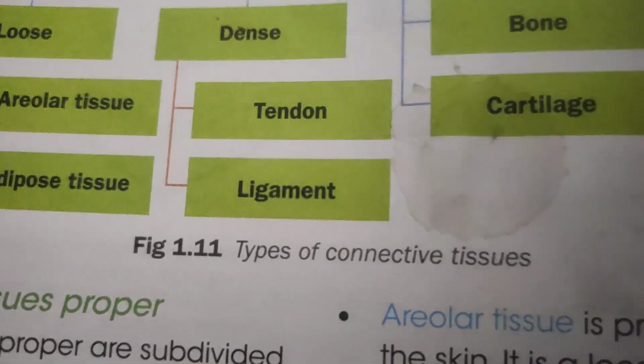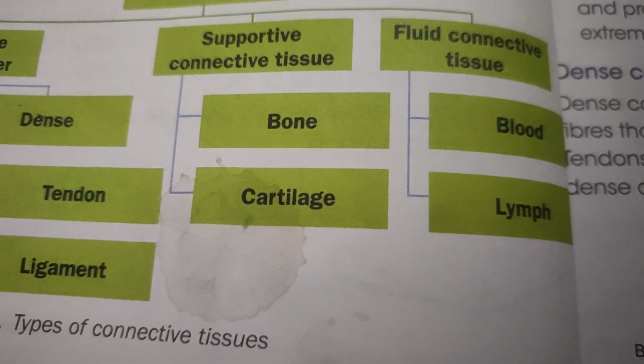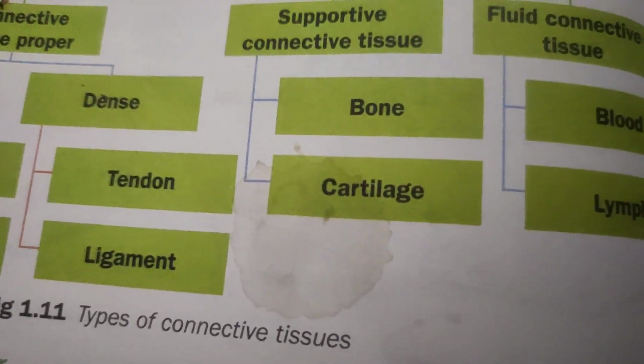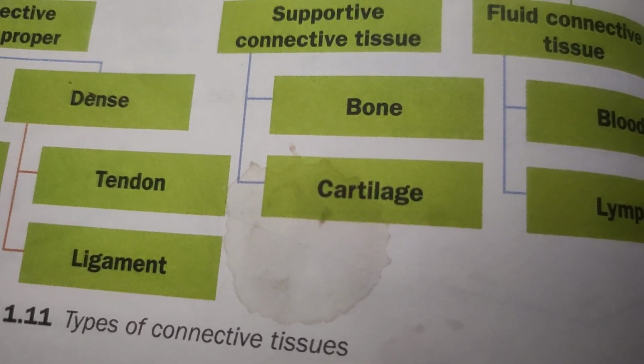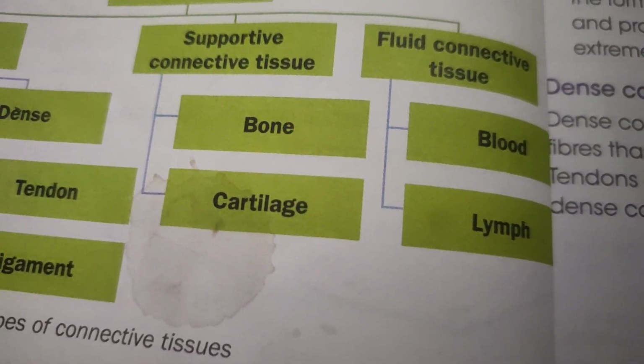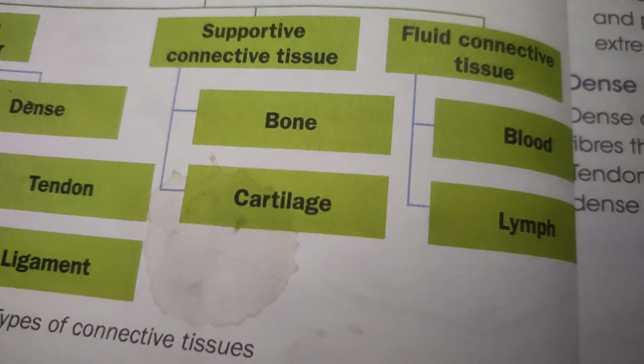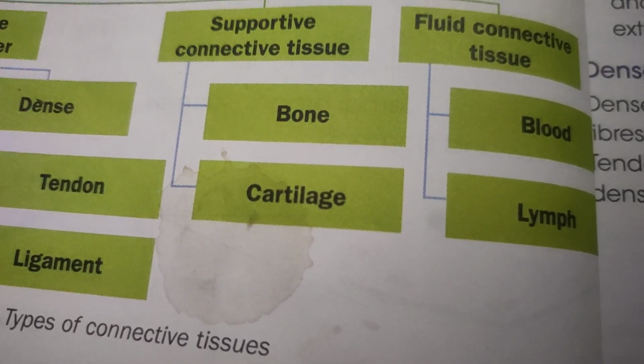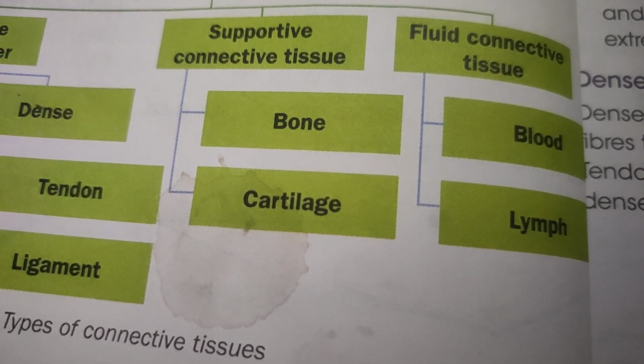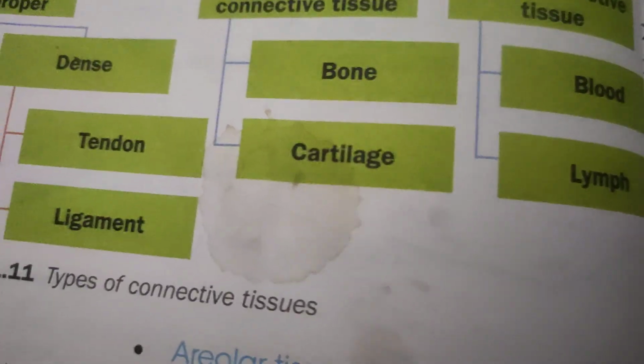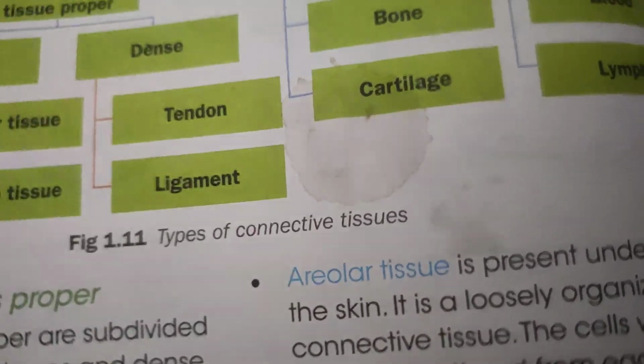Another category is the supportive connective tissue, which is divided into two categories, bone and cartilage. The third category is fluid connective tissue, where the matrix is fluid, and it is further categorized into blood and lymph. So let's start connective tissue proper.